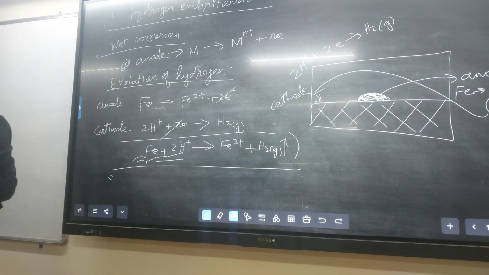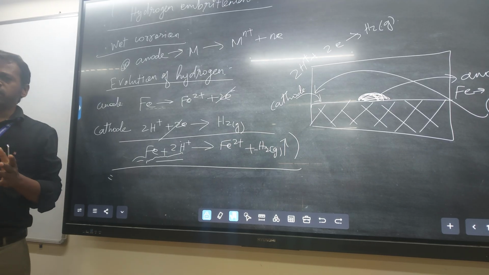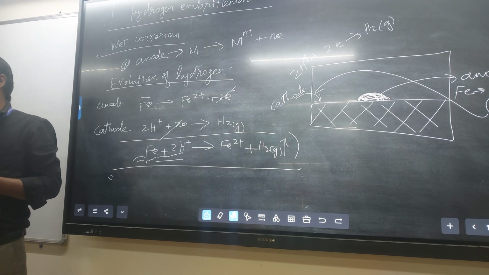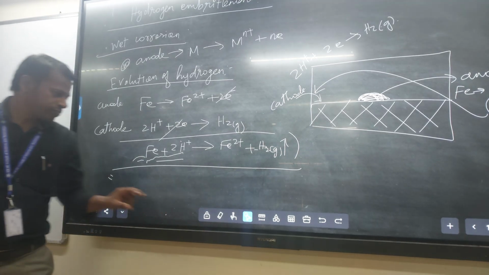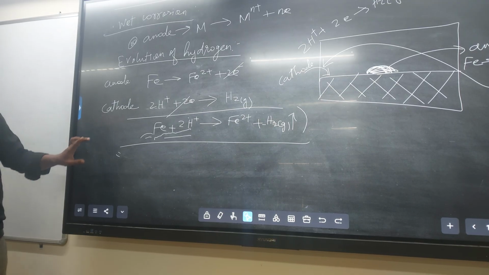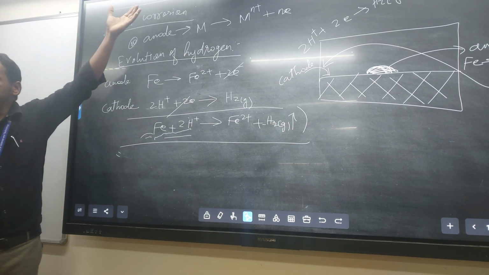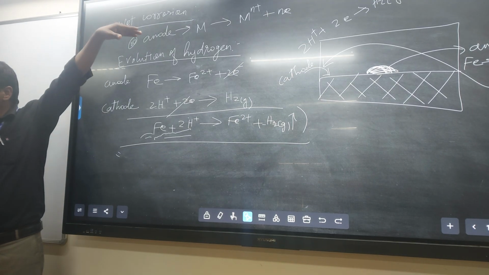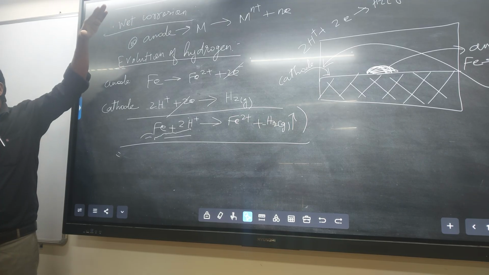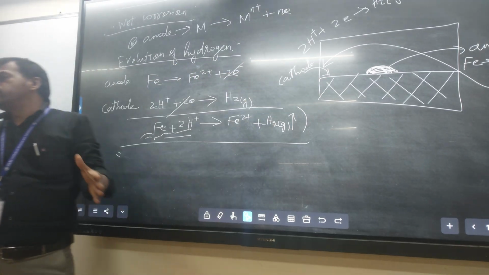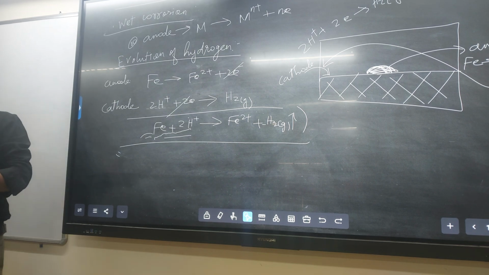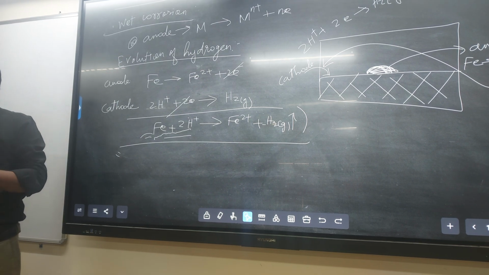So for wet corrosion, you have to explain what wet corrosion is and explain the anodic reaction and cathodic reaction with the diagram, for both types: evolution of hydrogen as well as adsorption of oxygen.